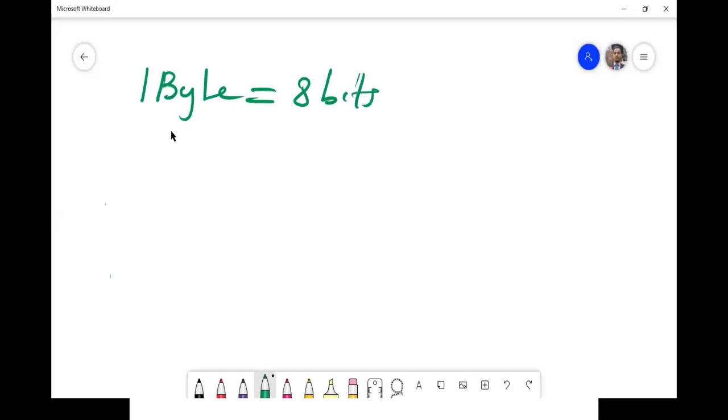That's one thing. And also, to denote byte, we use the capital letter B. To denote bits, we use the small letter b.